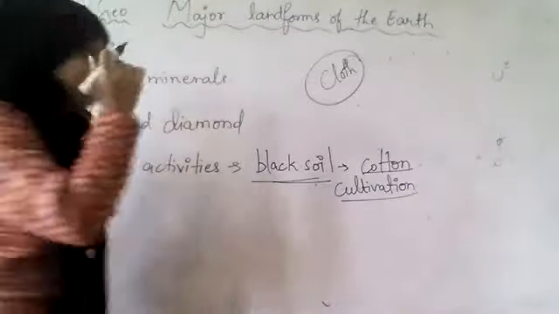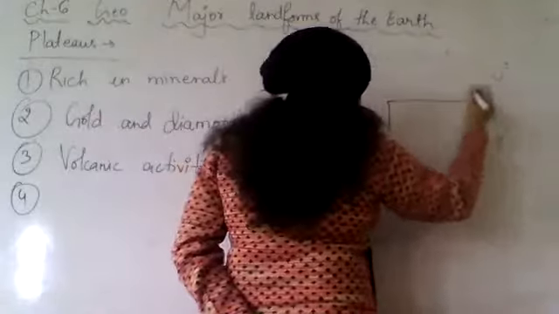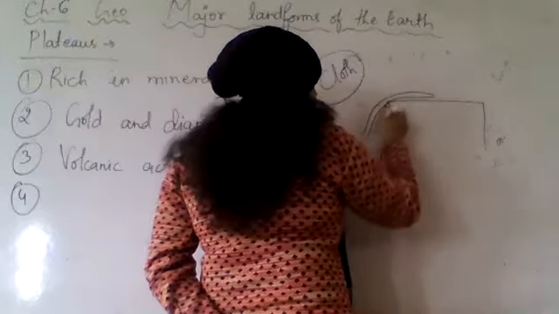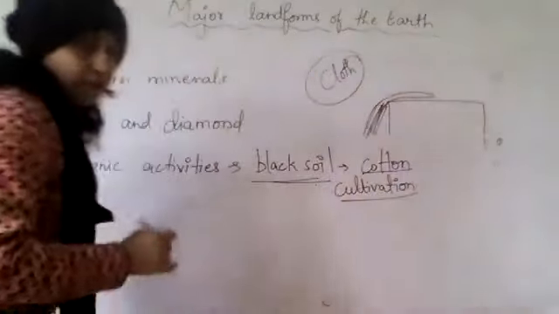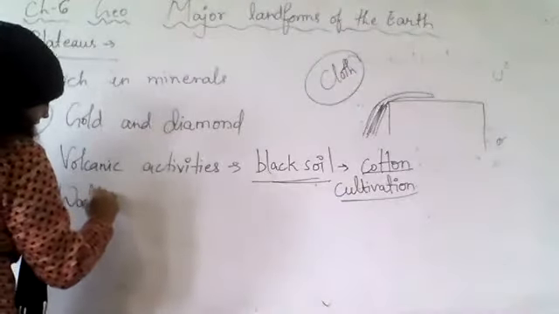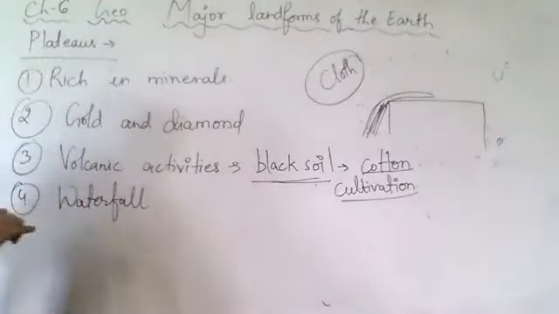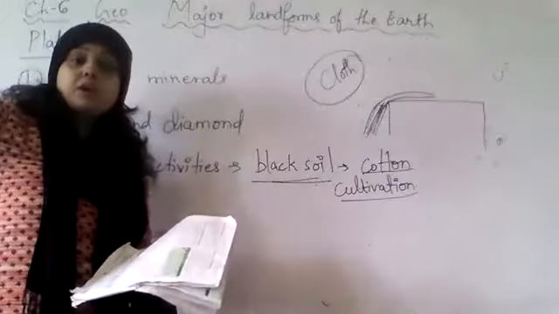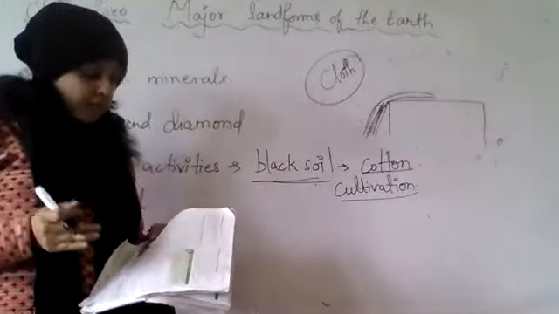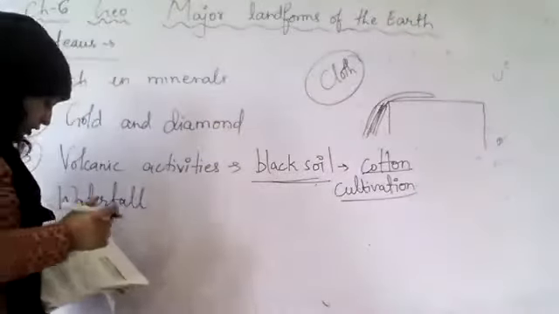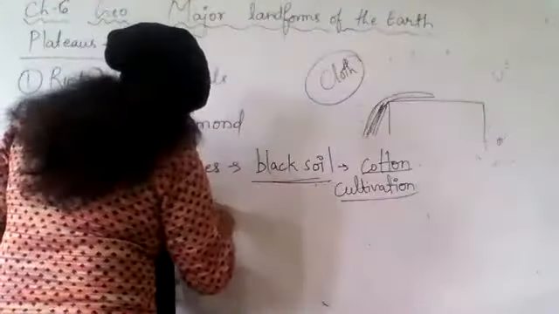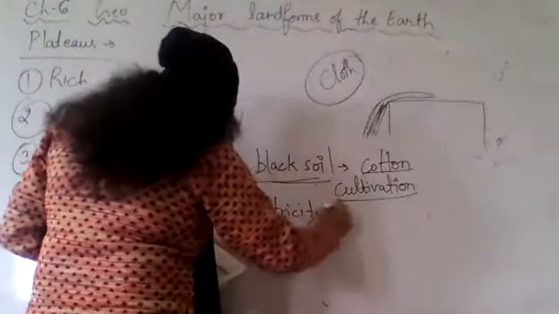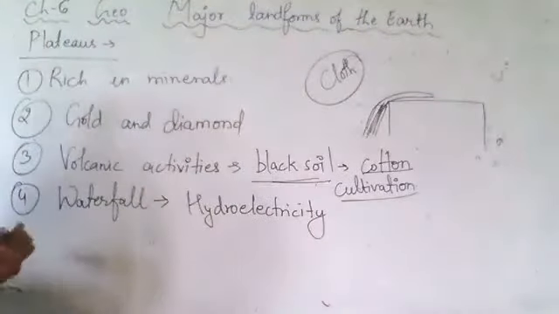Also, suppose this is a plateau, and the river is flowing like this, it will come and flow down like this. So what will it become? It will make a waterfall. Has anyone ever seen a waterfall? So these plateaus also make waterfalls. When these rivers flow from high to down, they form waterfalls. And hydroelectricity is produced by the falling of water.